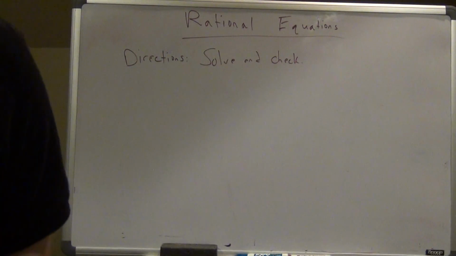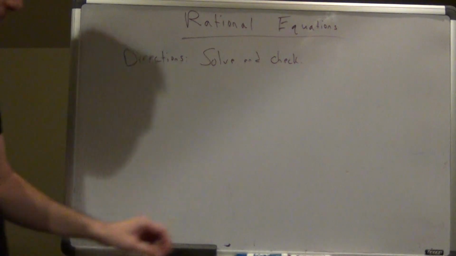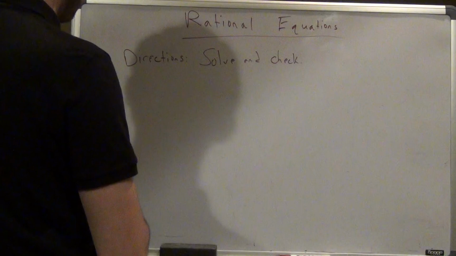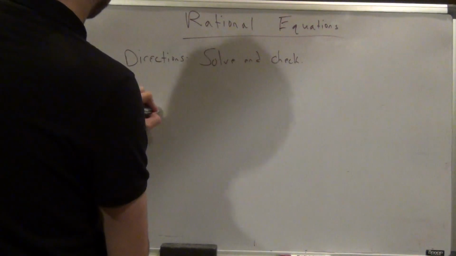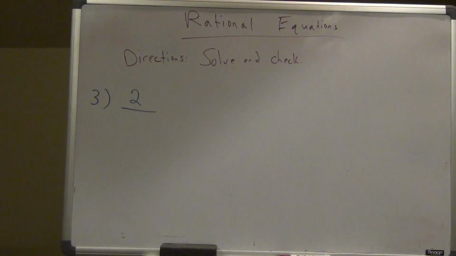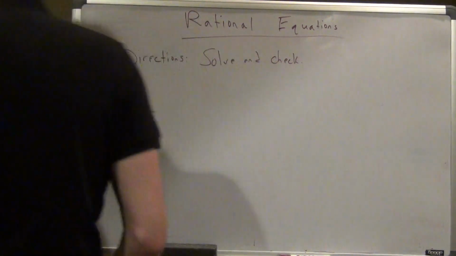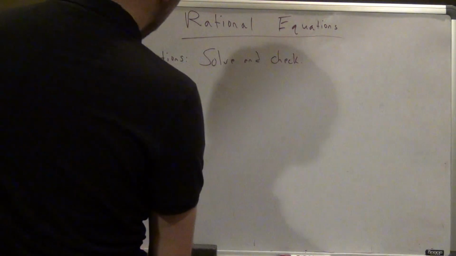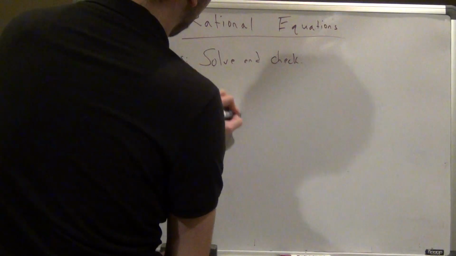All right, so let's move on to 3 and 4. Number 3 is going to look like this: 2 over s plus 3 minus 1 over s minus 3 equals 0. Again, these are s's.